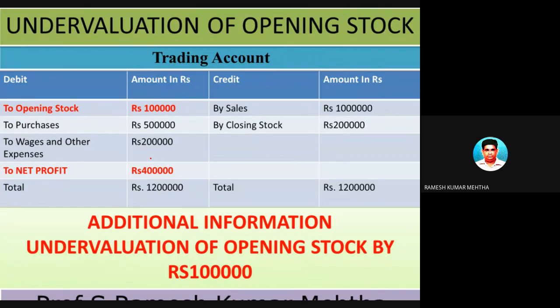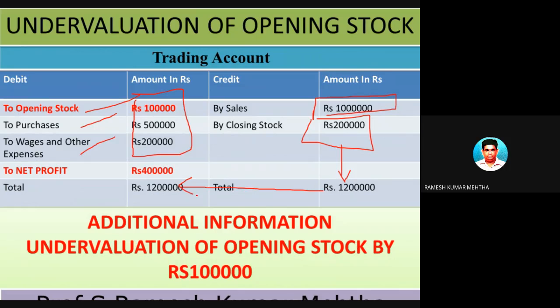So let's take a small example. Opening stock is 1 lakh, purchases are 5 lakhs, wages are 2 lakh rupees. So this information is given. The total expenditure on the debit side of the trading account is 8 lakh rupees. By sales, it is 10 lakh rupees. By closing stock, it is 2 lakh rupees. The total on the credit side of the trading account is 12 lakh rupees. Carry it to this side, 12 lakh rupees, and you will get the net profit as 4 lakh rupees.